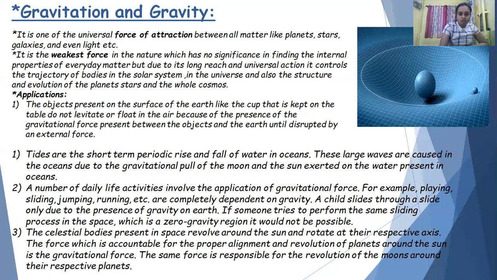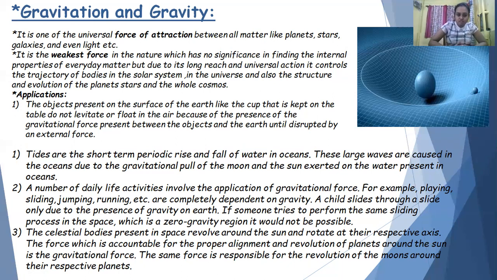The objects present on the surface of Earth, like the cup that is kept on the table, do not levitate or float in the air because of the presence of gravitational force. The tides happen due to the gravity between the Earth, Sun, and Moon. A number of daily activities like playing, sliding, jumping, running, everything is related to gravity. We cannot just jump and go upstairs without coming down. So this is gravity.